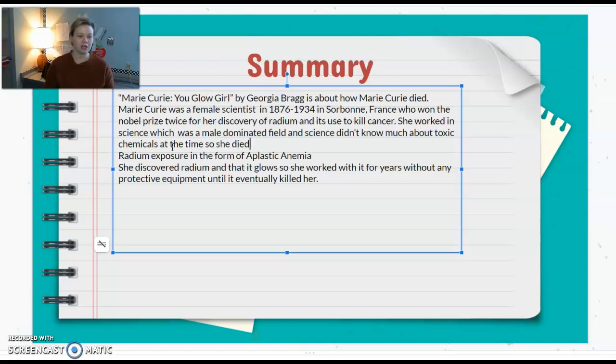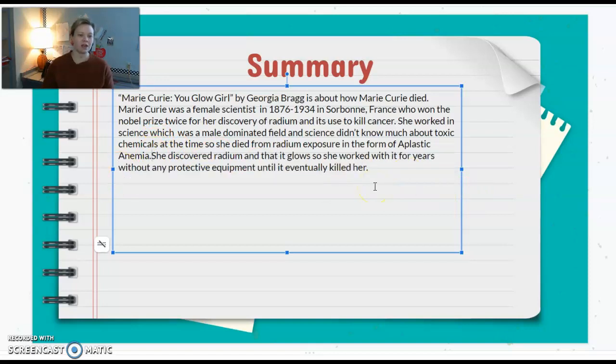So she died from radium exposure in the form of aplastic anemia, period. She discovered radium and that it glows, so she worked with it for years without any protective equipment until it eventually killed her, period. See, it's the same information, just combining things into complete thoughts. Now, obviously, if you have different details in your notes than mine, then it will be a little bit different, and that's fine. This is the minimum information that you need in a summary.